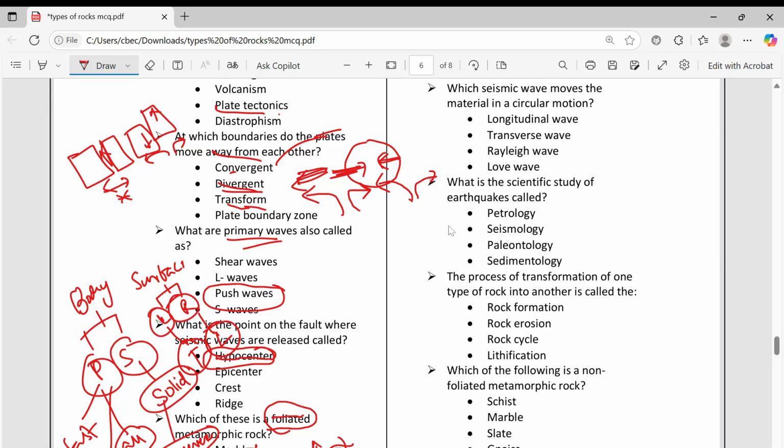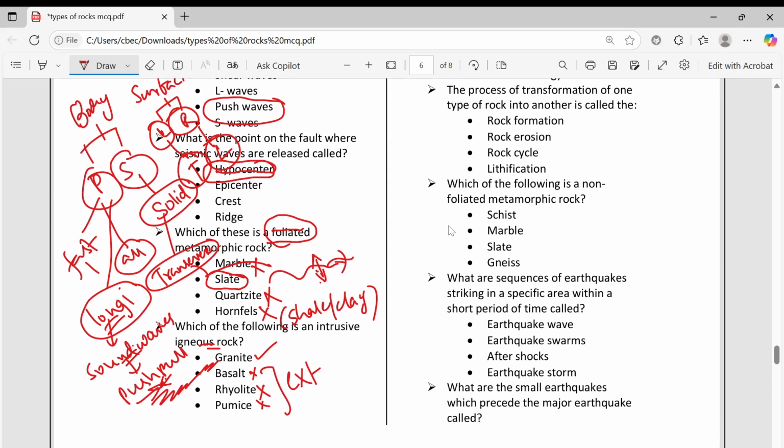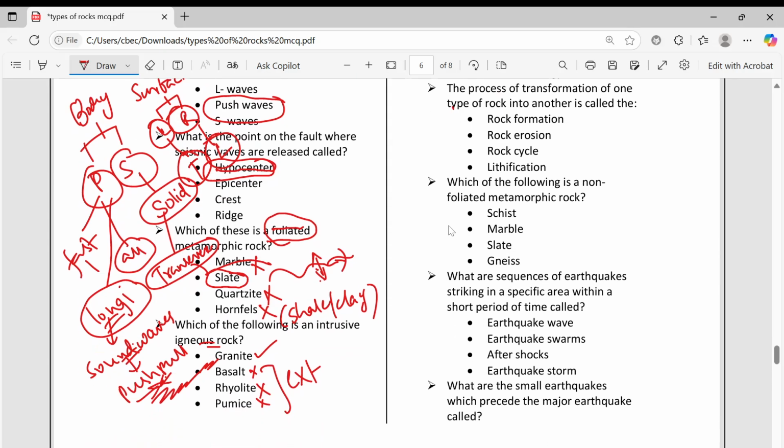Which seismic wave moves material in circular motion? It is the Rayleigh wave. This is a surface wave. Scientific study of earthquakes: seismology. Seismic means earthquake. The process of transformation of one type of rock into another: rock cycle.